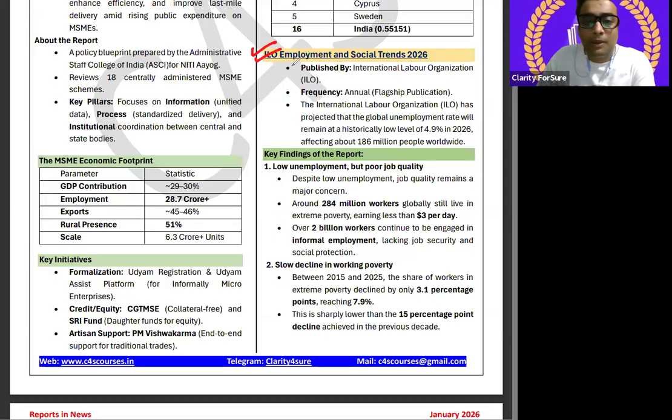So ILO Employment and Social Trends 2026 is being published by International Labour Organization ILO. फ्रीक्वेंसी क्या है? एनुअल फ्रीक्वेंसी है. इंपॉर्टेंट पॉइंट, फ्रीक्वेंसी पूछा जा सकता है, जैसे कि एमपीसी का क्या होता है? बाय मंथली. तो इसी तरह पीएलएफएस रिपोर्ट का भी क्या है? एनुअली. तो it is a flagship publication which is frequency annually. ठीक है. Now please make a note of this for your descriptive answer writing.